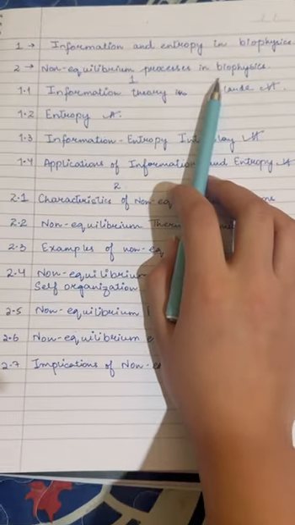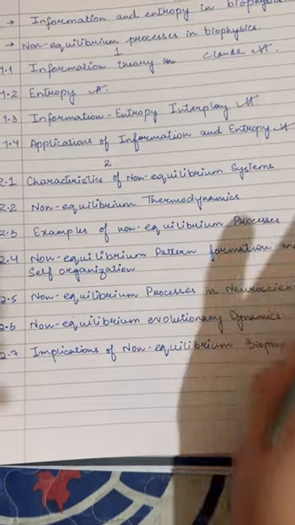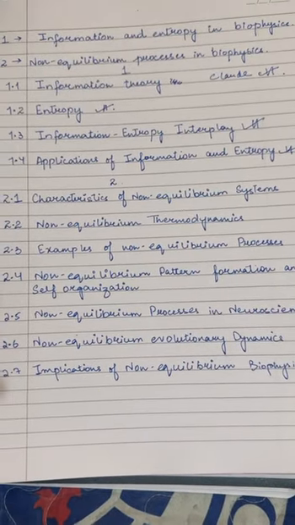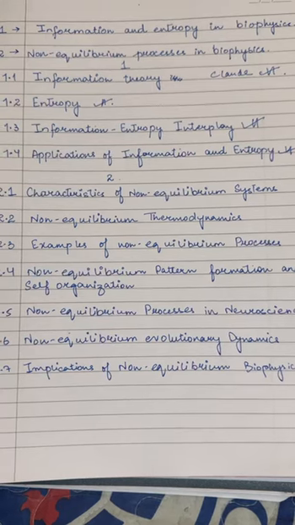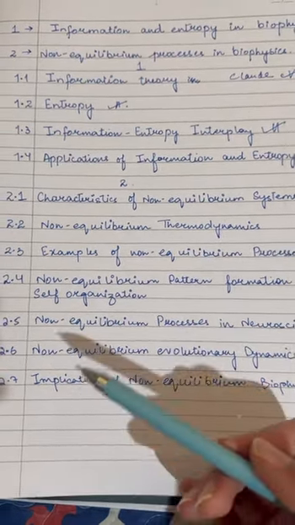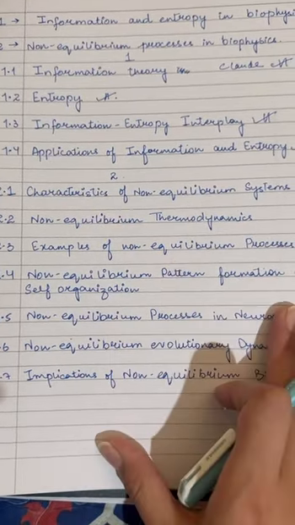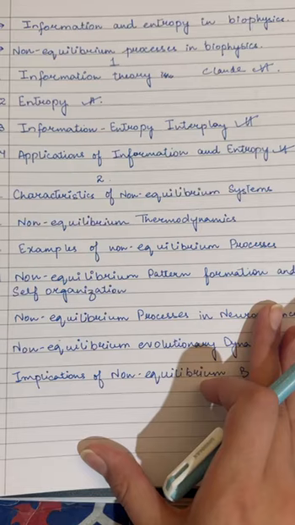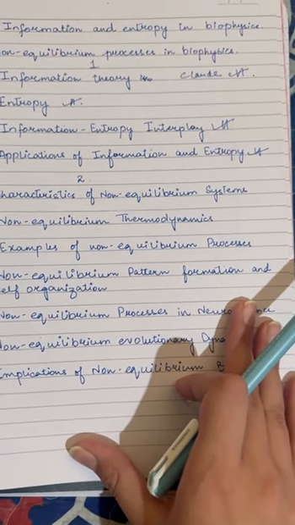After that, we'll move forward to non-equilibrium processes in biophysics. First, we have characteristics of non-equilibrium systems. Let's understand what non-equilibrium processes are. These are fundamental in biophysics, as living organisms constantly operate far from thermodynamic equilibrium. In this state, systems experience continuous flows of energy and matter that maintain their order and functionality. These processes enable life, allowing cells and organisms to grow.